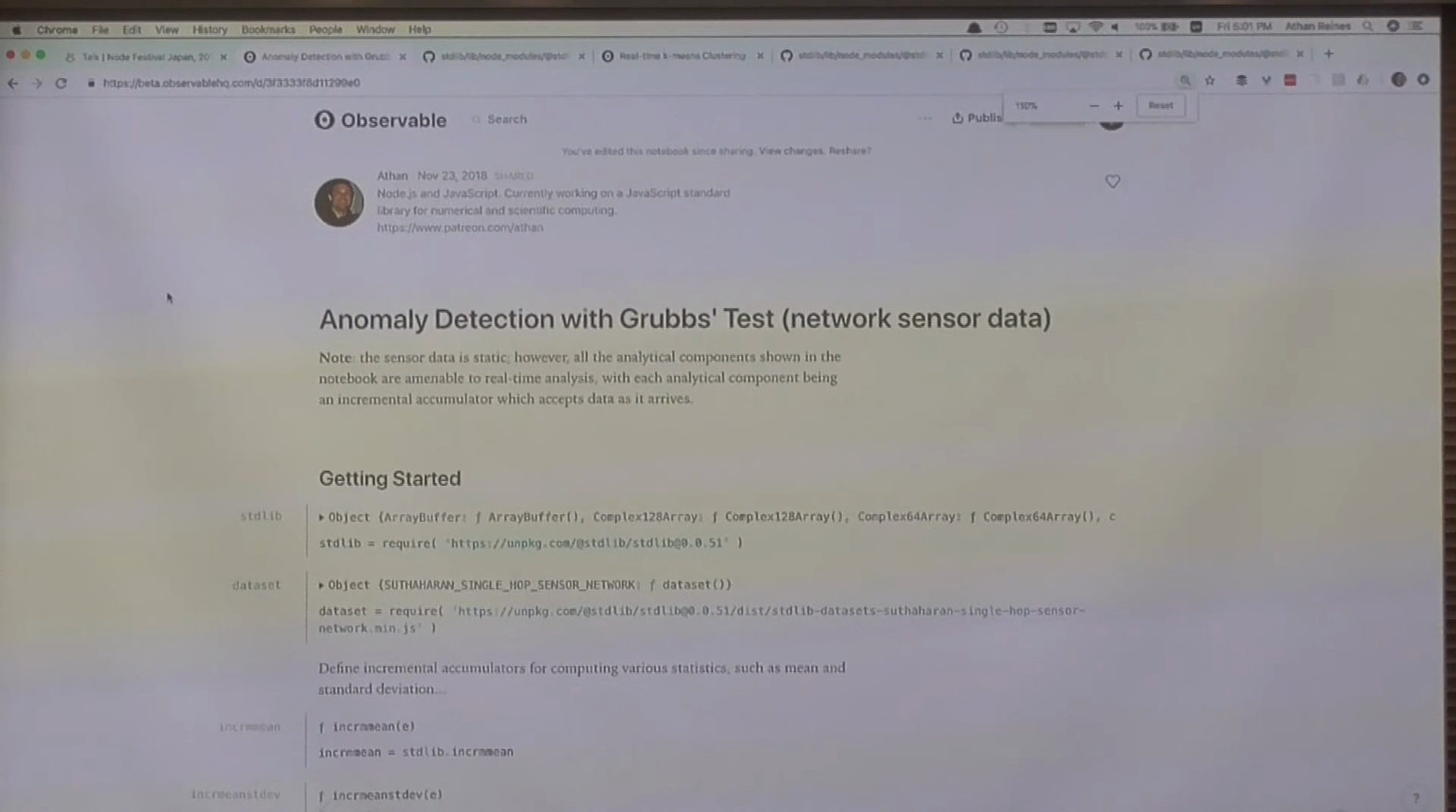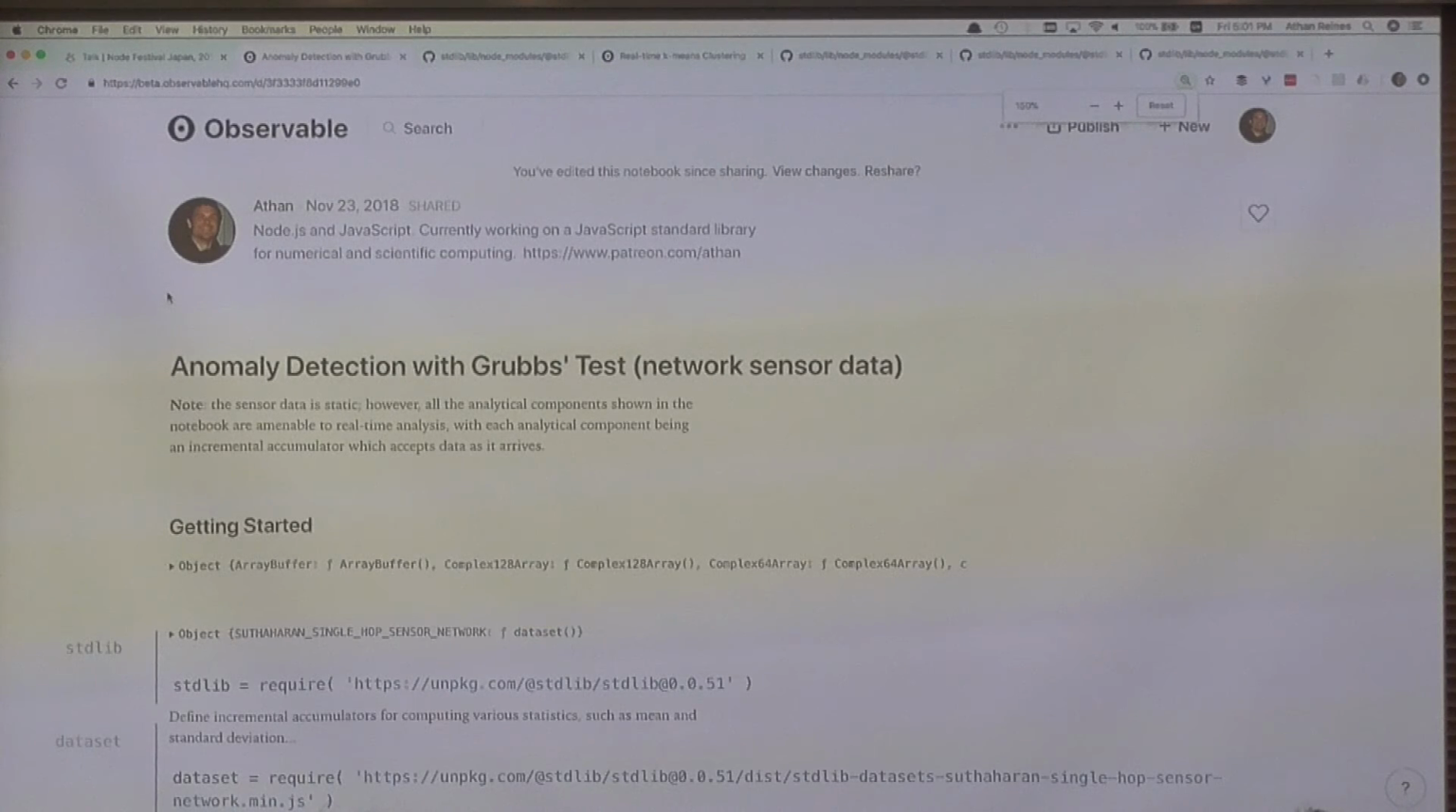Let's zoom in here. Okay, get a little bit bigger.